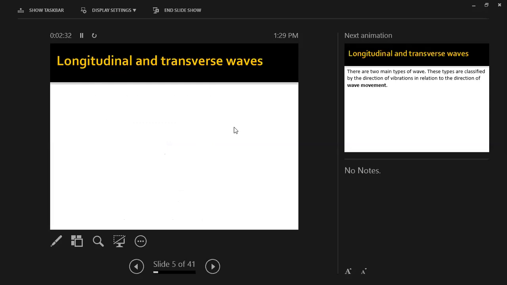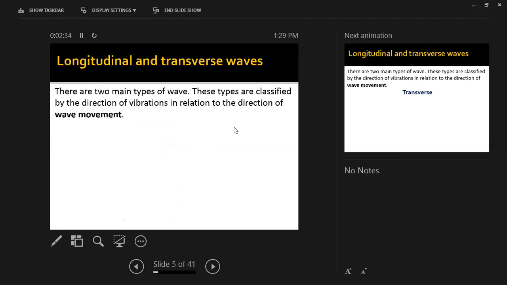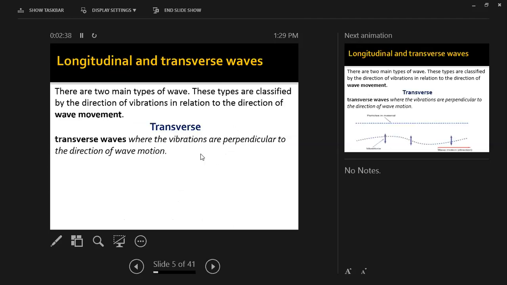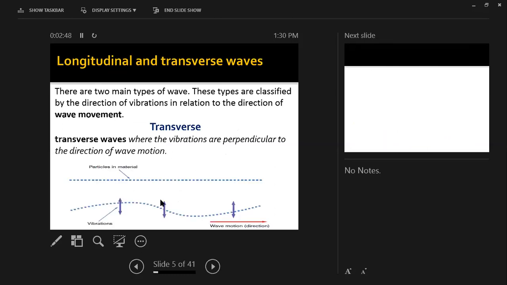There are two types of waves. One of them is longitudinal and the other one is transverse. First of all, let's look at transverse waves. What do transverse waves mean? Transverse waves are waves where the vibration is perpendicular to the direction of the wave motion. What does this mean? As you see, the wave motion is like this, and the vibrations are 90 degrees to the direction of the wave. So they are perpendicular to the direction of the waves.